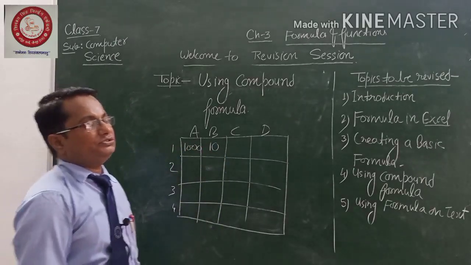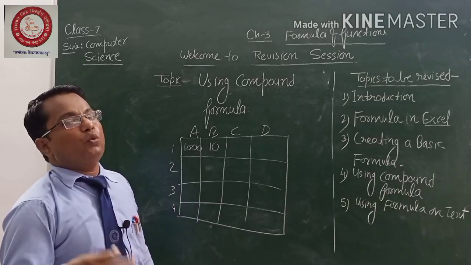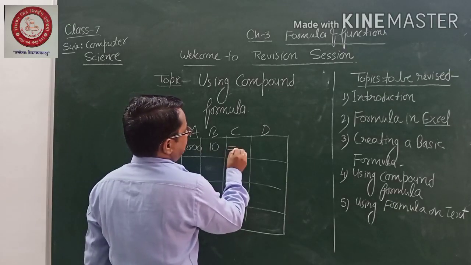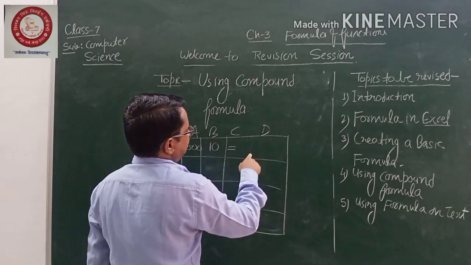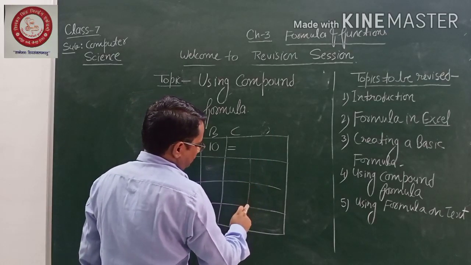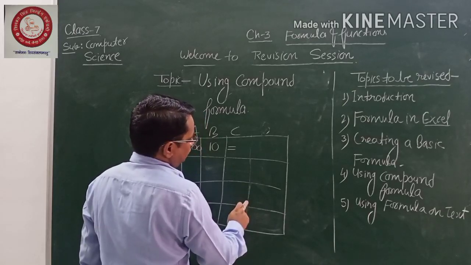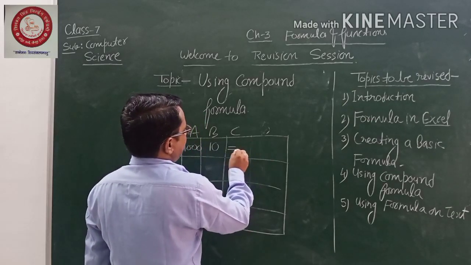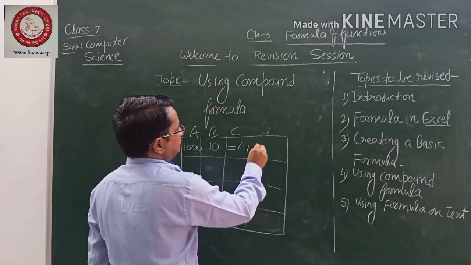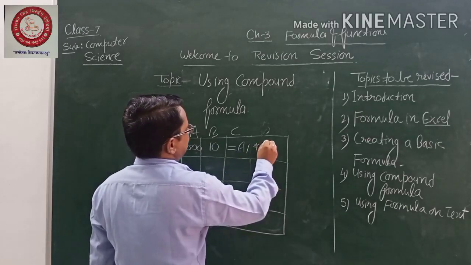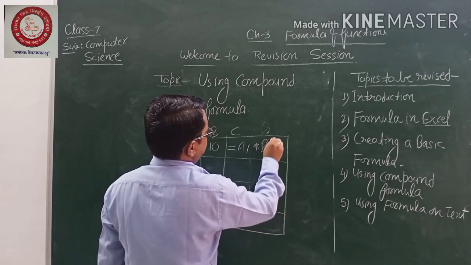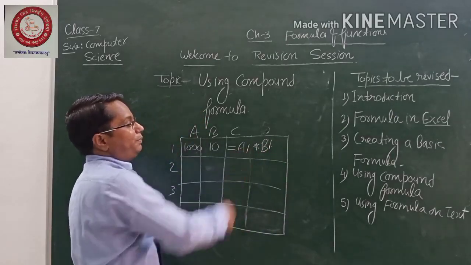So compound formula means we are going to use more than one operator. More than one operator. कैसे? देखिए जरा. First you write equal to sign. Suppose I am considering only one cell, because there is less space. So I have written equal to sign. Then, what is the address of this? A1. Then put one asterisk sign. Then I have put B1. Right? So only one operator is used here.